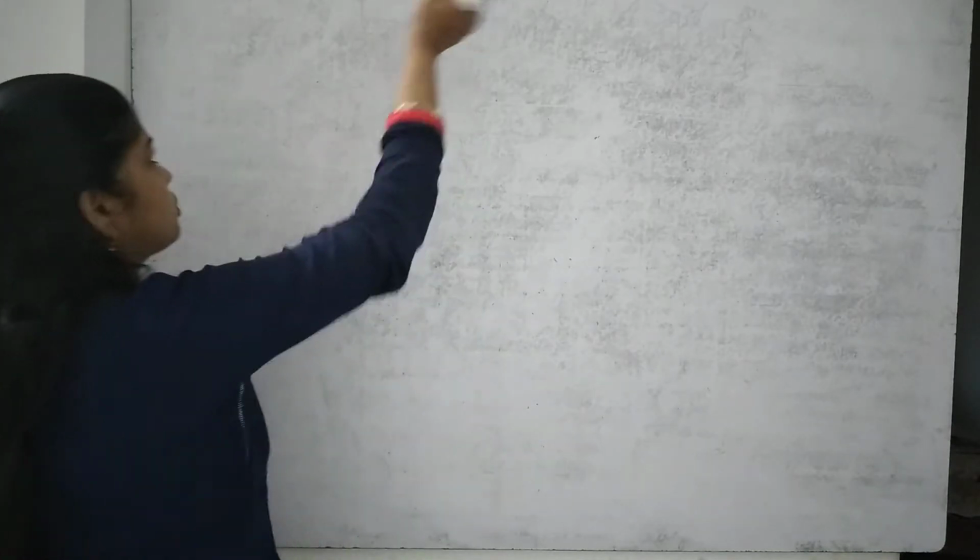Now, today in this video, I am going to discuss classification of crystalline solid. There are four types of crystalline solid. What are their properties? What type of bonding are there? That I will discuss in this video. So, classification of crystalline solid.